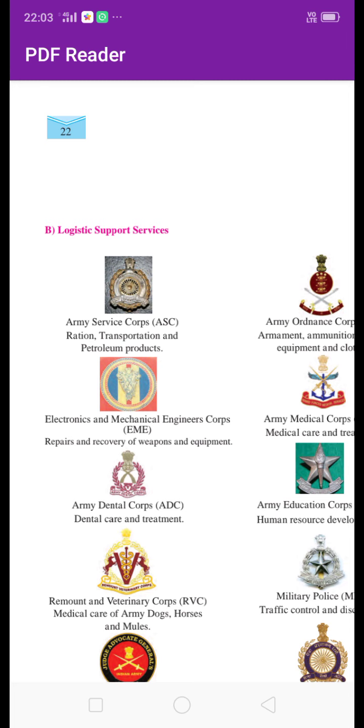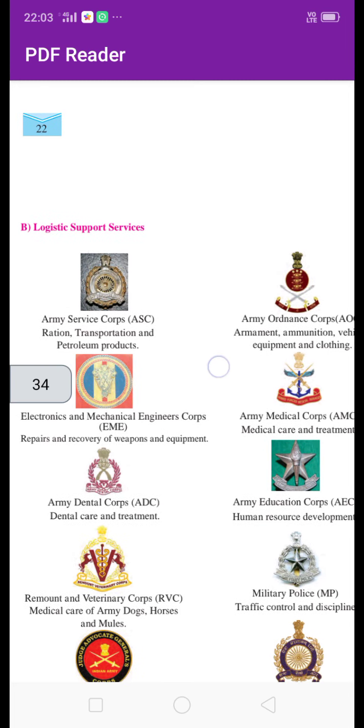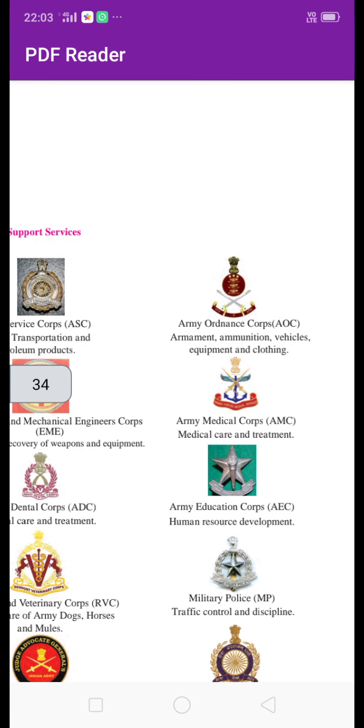Then next is Army Ordnance Corps, in short AOC. The work is armament, ammunition, vehicles, equipment and clothing.